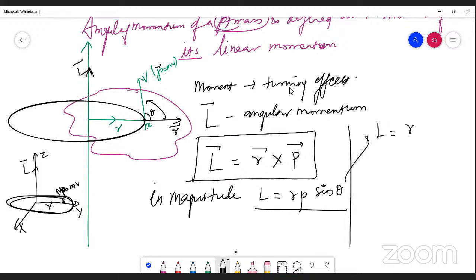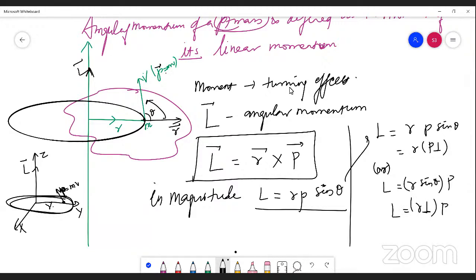So I can write this as R into P sin theta, where this is P perpendicular, or otherwise I can write L is equal to R sin theta into P. This R sin theta can be written as R perpendicular into P. So what does this indicate?